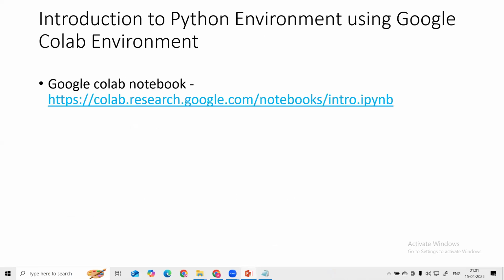So here, guys, we are going to introduce the Python environment using the Google Colab environment. We are going to understand how we can set up the Python environment for coding purposes. Google has provided the Google Colab environment for Python coding, which is very efficient for large data, like machine learning and data science applications, data analysis and so on. For this AI course we are using Google Colab. So let me showcase how we can leverage Google Colab.